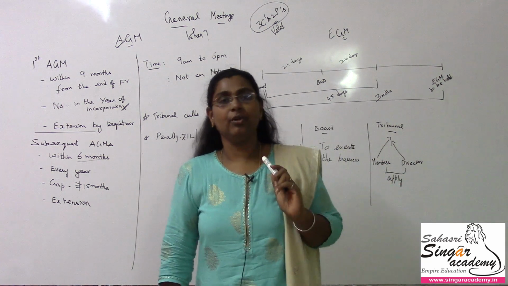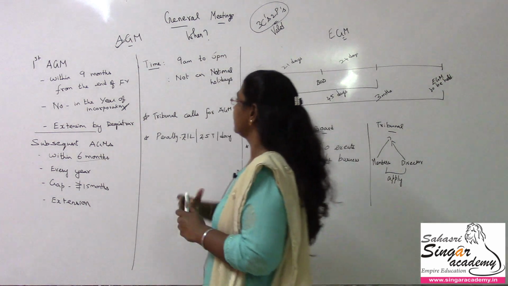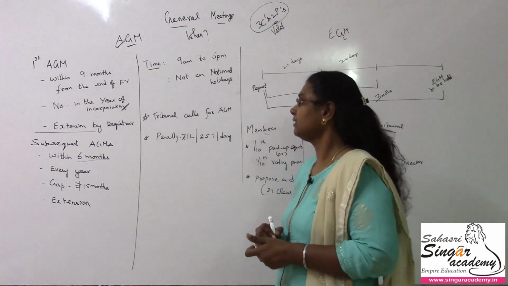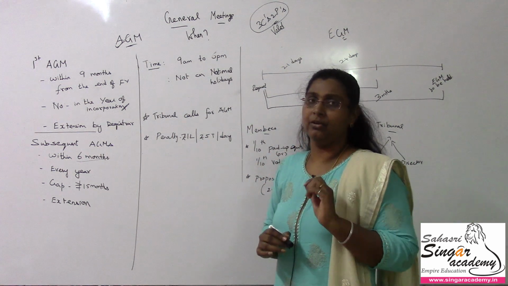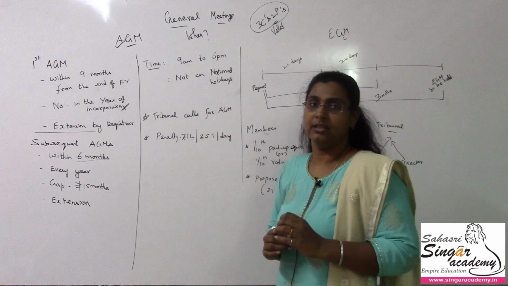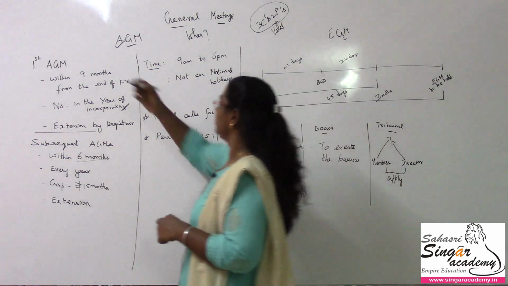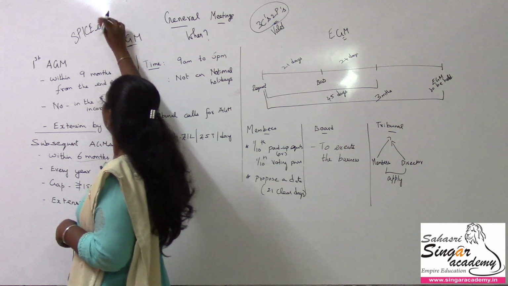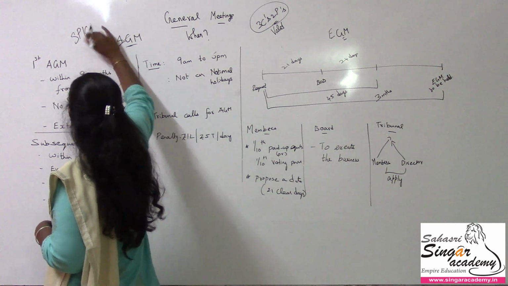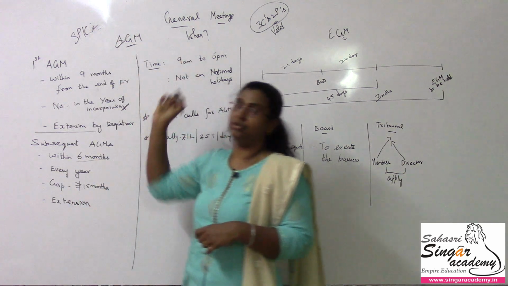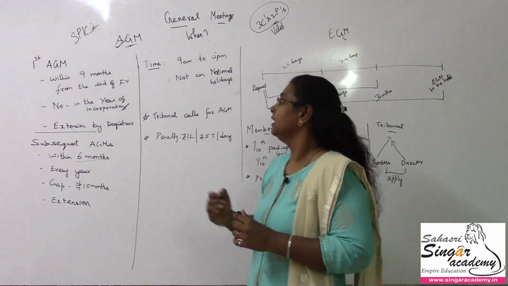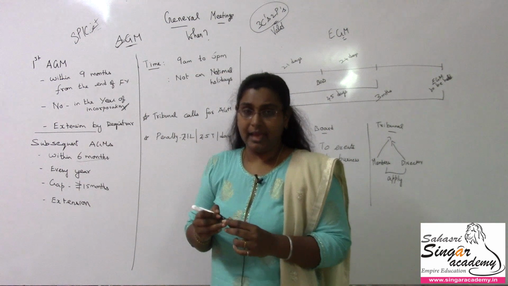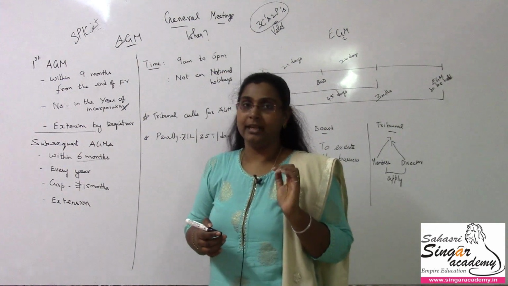Okay, when do we hold the annual general meeting? So let me discuss when to hold this meeting with respect to the annual general meeting, right? When we incorporate a company, there are some procedures. It is called the Simplified Proforma form, the SPICE form. So you have to go for incorporating a company as per the provisions of the Companies Act 2013. We know this very much, for SPICE and SPICE Plus forms. Okay, we know this very much. And the company has been incorporated.